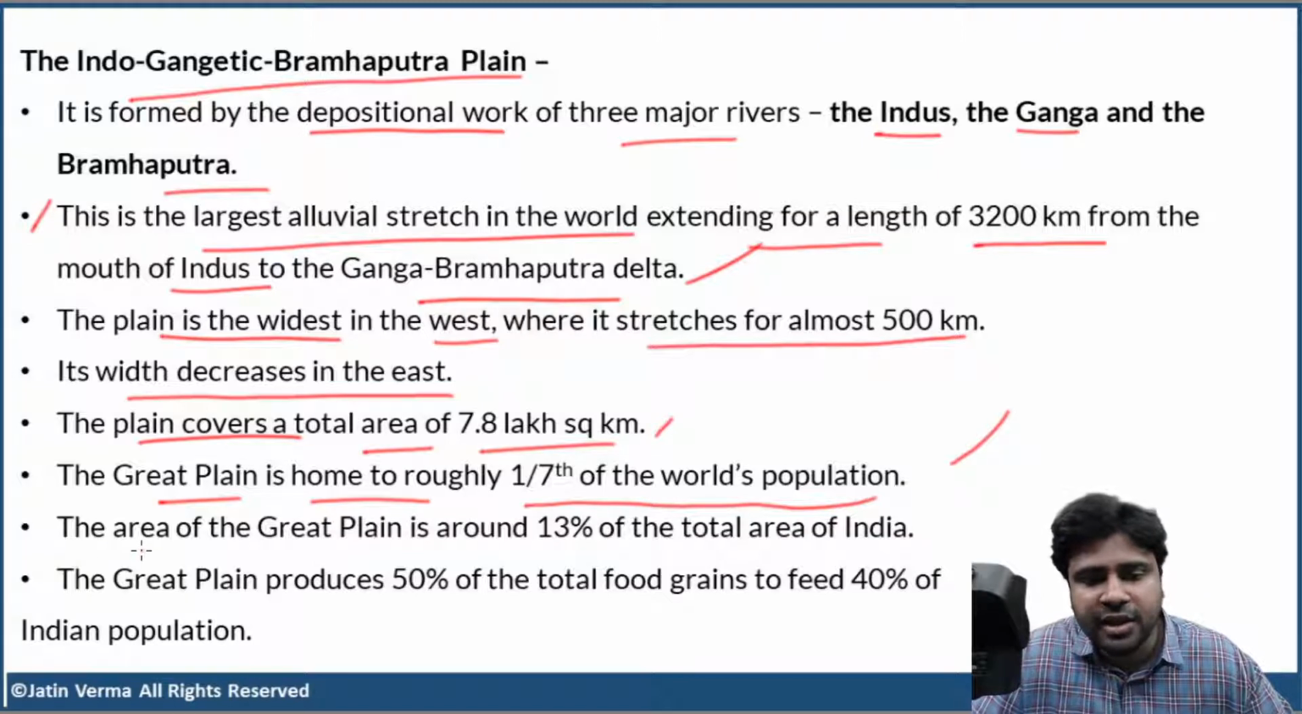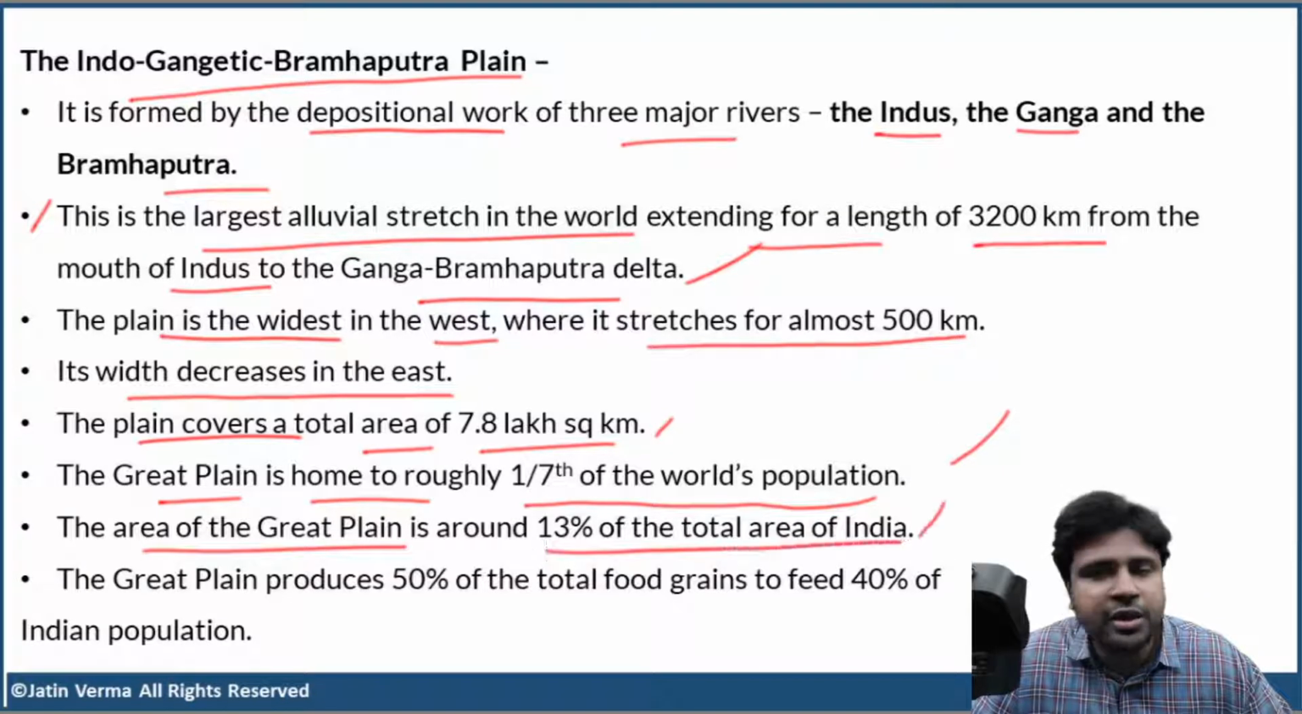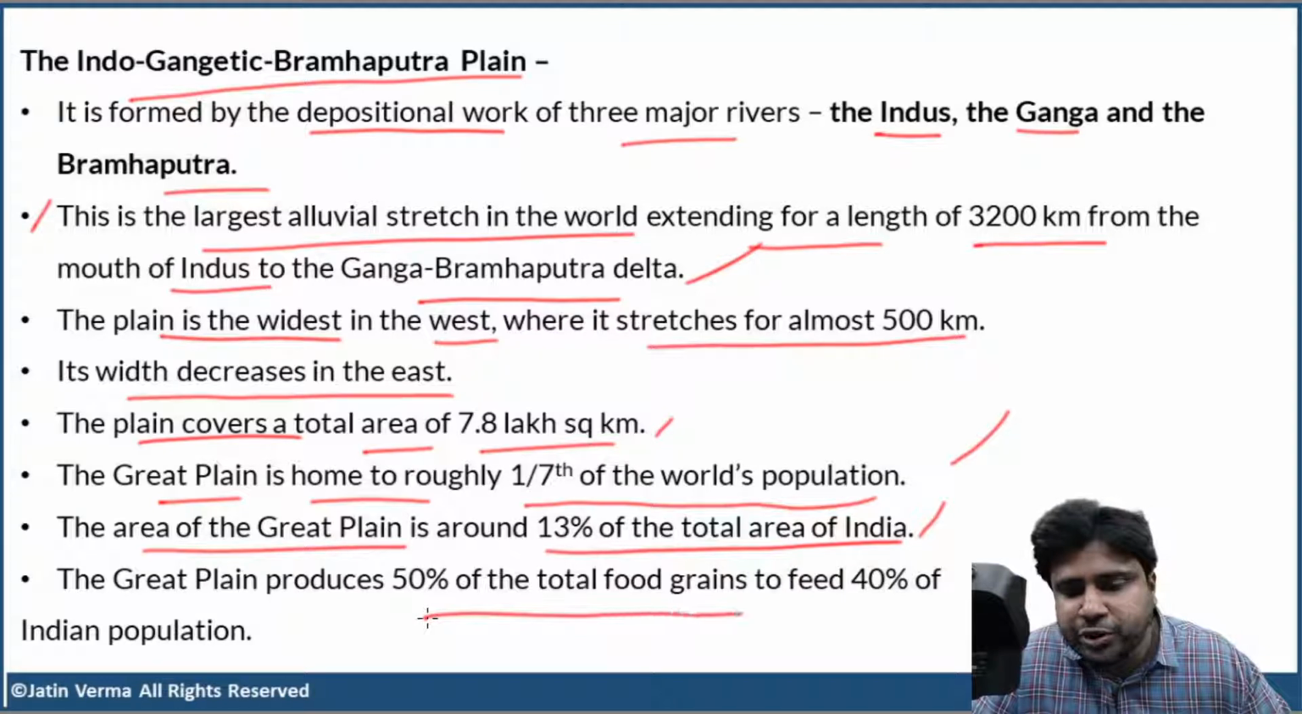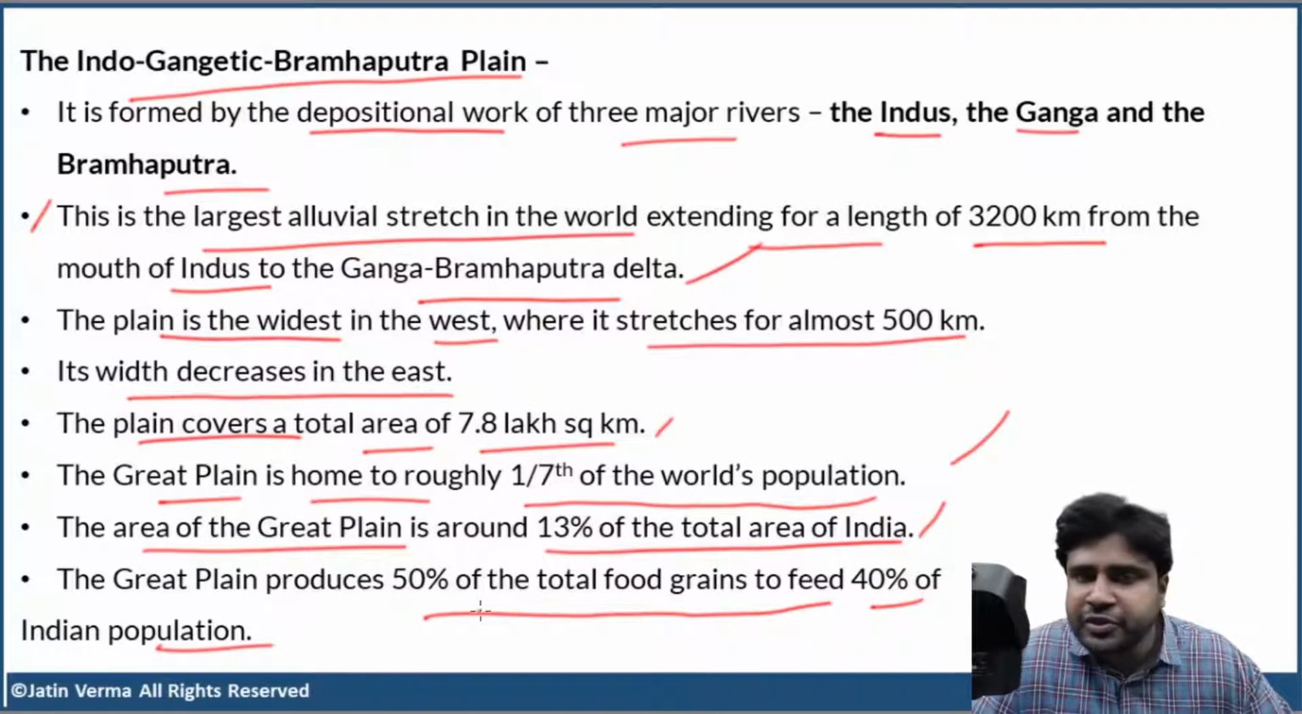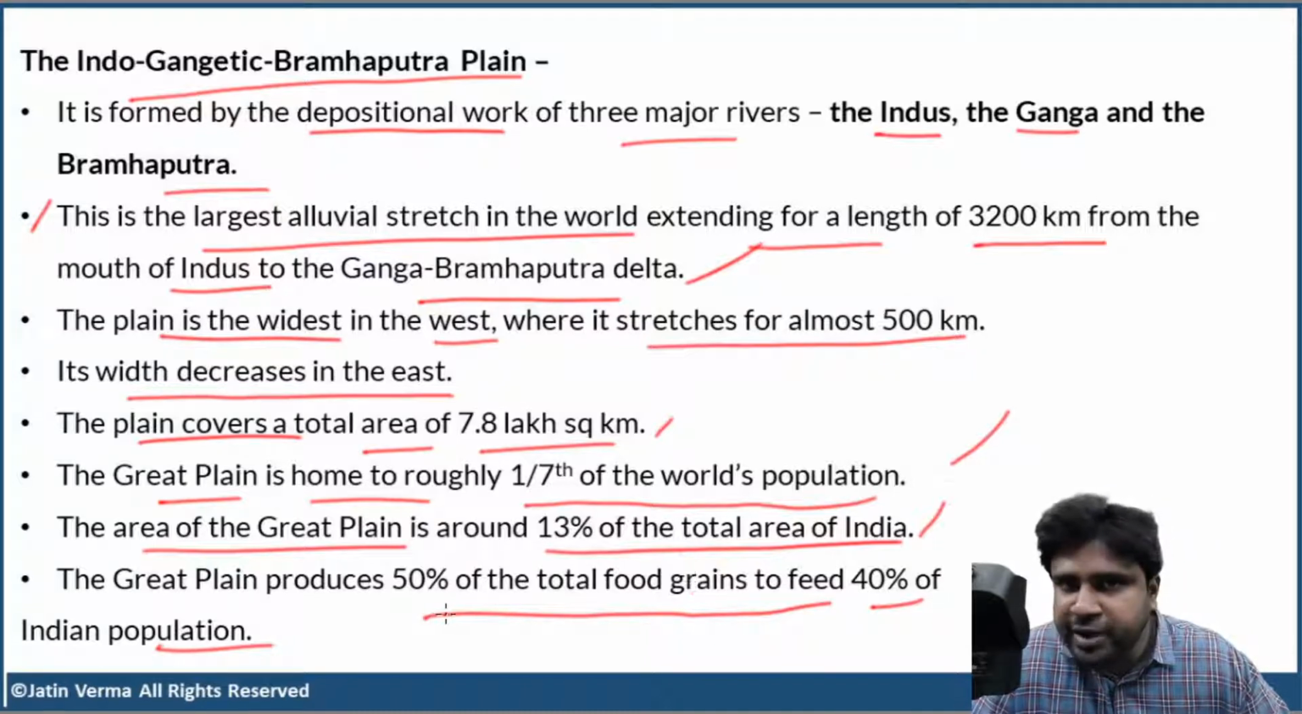Now, the area of the Great Plain is around 13% of the total area of India. And the Great Plain produces 50% of the total food grains to feed 40% of India's population. So 50% of the total food grains produced in India are produced in the Great Plain of Northern India. And the Great Plain feeds 40% of the total Indian population.